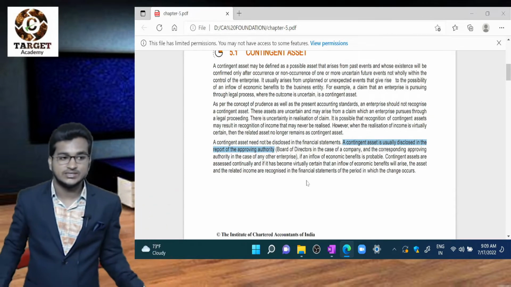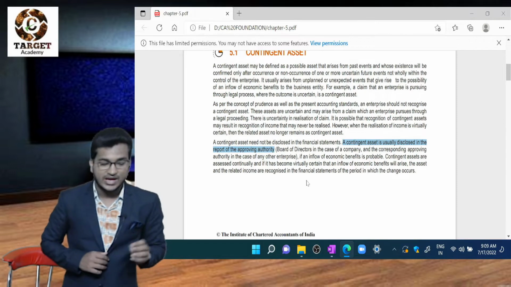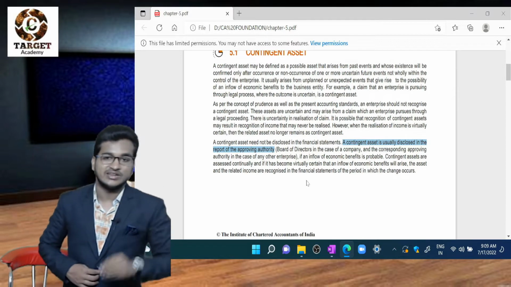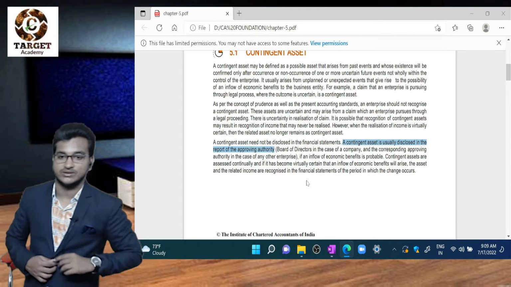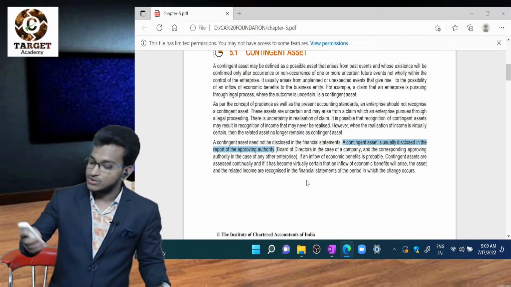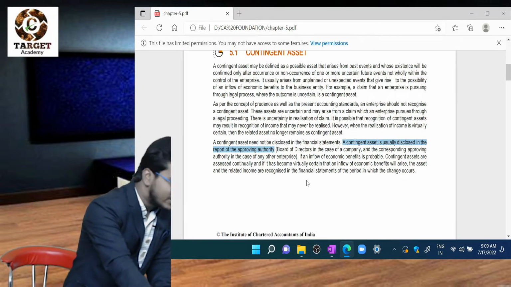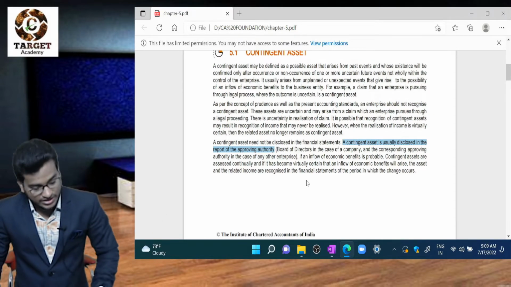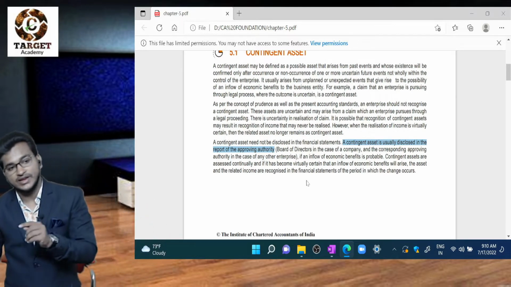The summary is, a contingent asset means a possible asset that arises from past events and whose existence is confirmed only after the occurrence or non-occurrence of an uncertain event in the future. A contingent asset need not be recognized in books of accounts. At the same time, there is no need of disclosure in the financial statements, but it should be disclosed in the board of directors report in case of a company, or any other reporting authority in case of other enterprises.